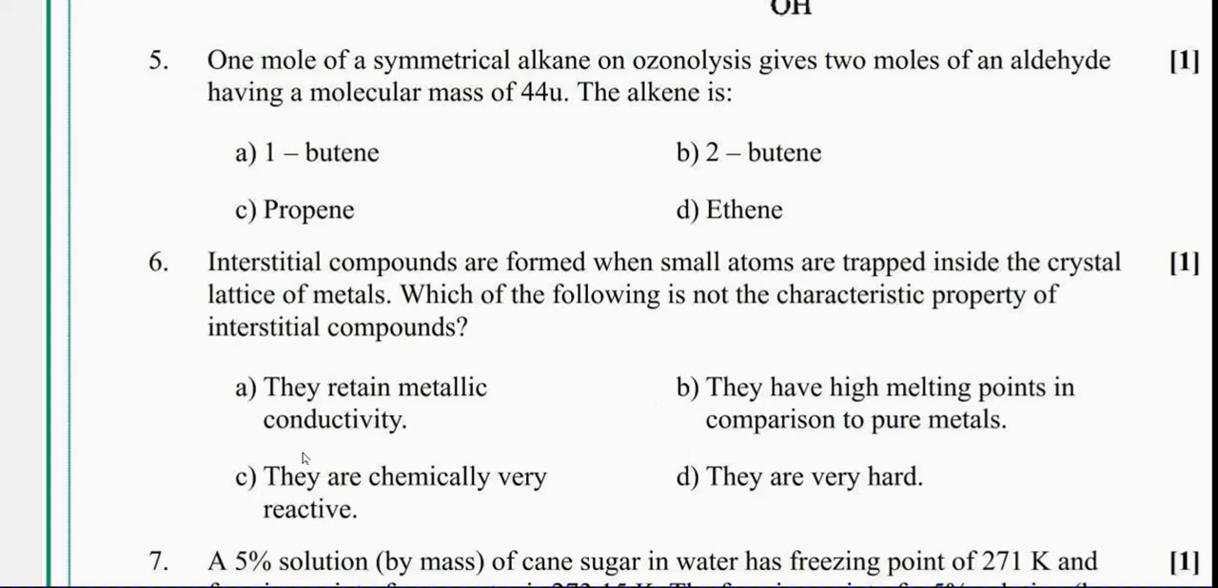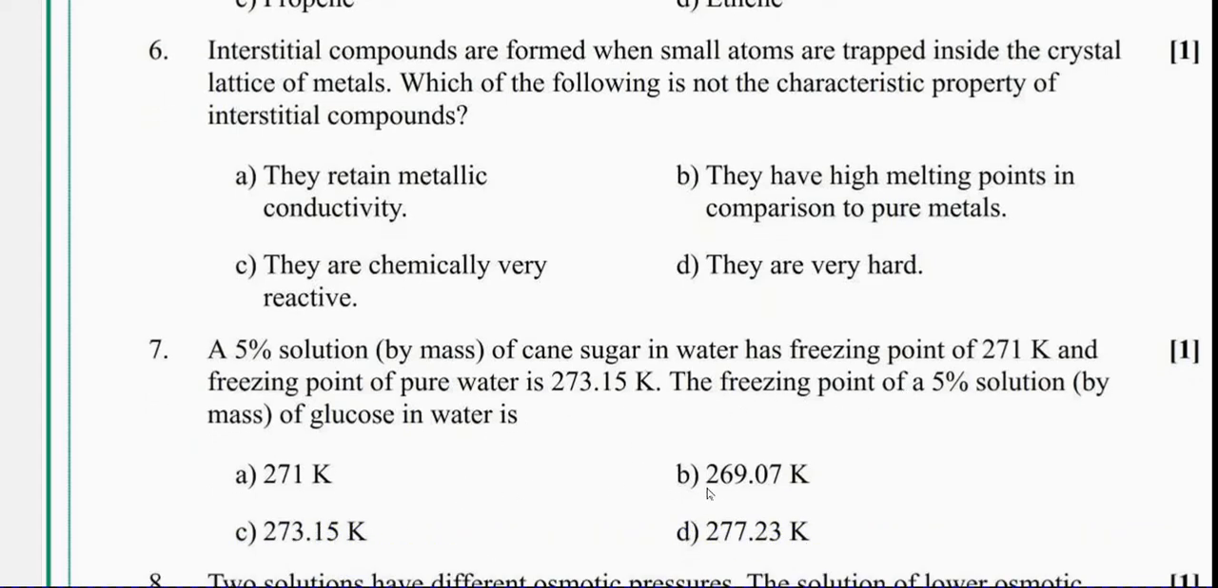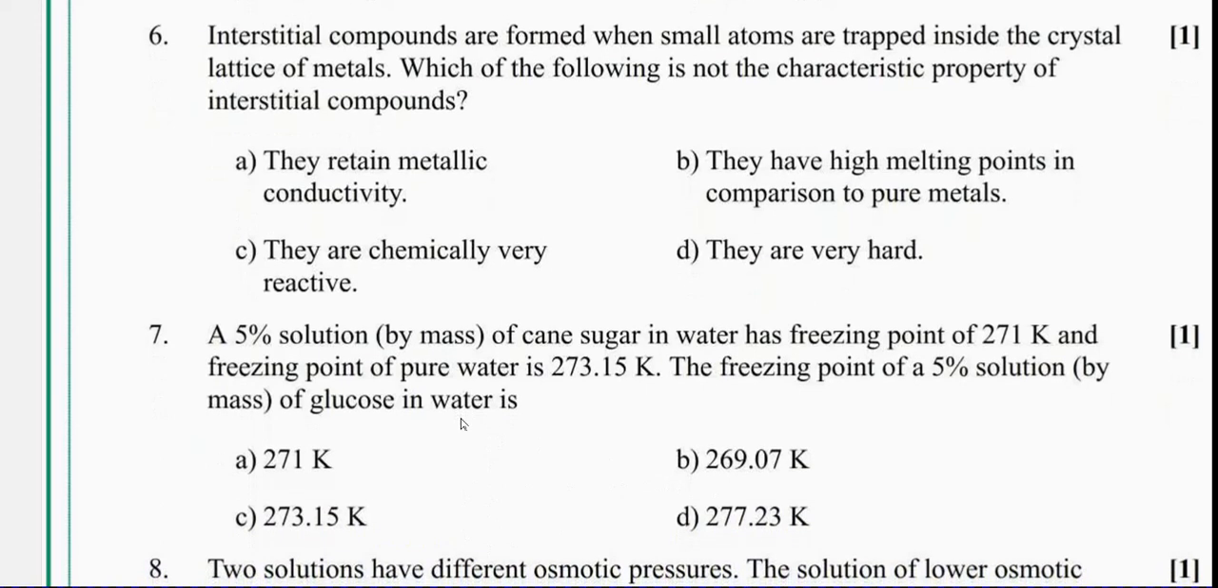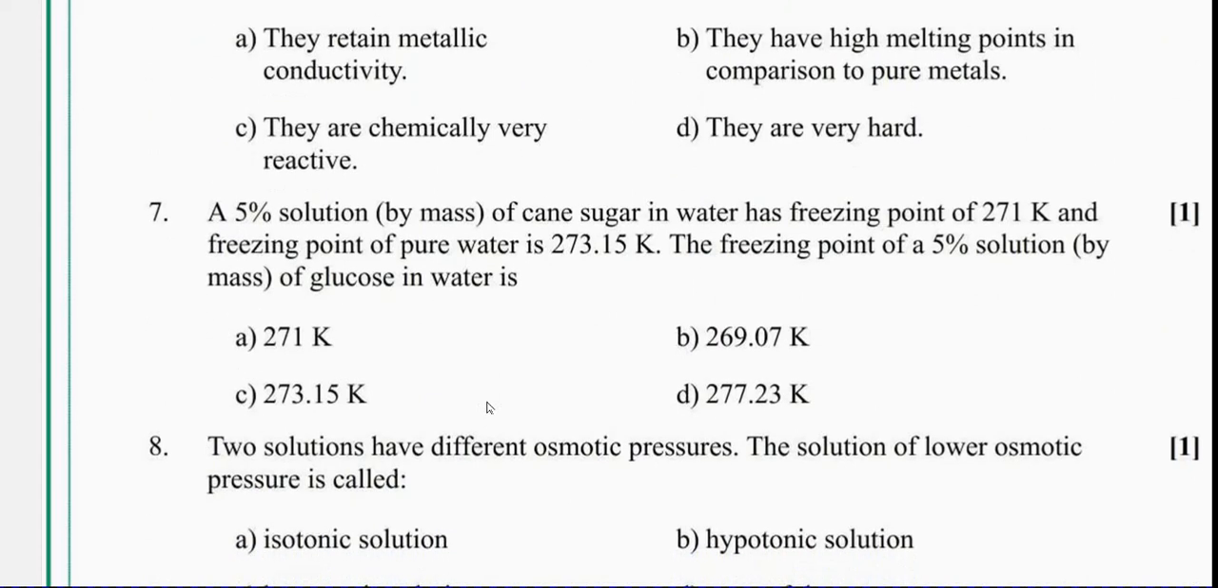That's not right. Next, a 5% solution by mass of cane sugar has a freezing point of 271 Kelvin and the freezing point of pure water is 273.15 Kelvin. The freezing point of a 5% solution of glucose in water is? The answer is 269.07. I had made a separate video for this and I will give the link in the description.